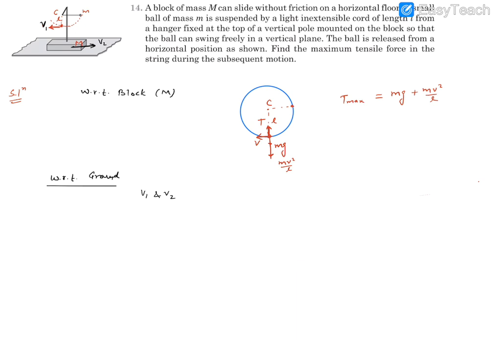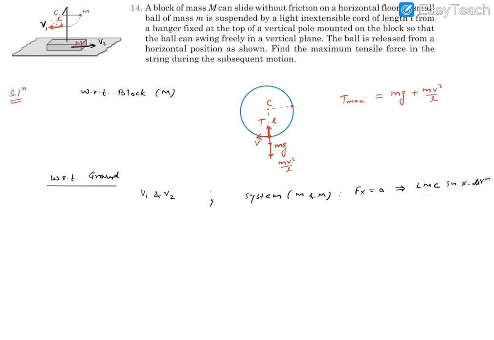Now in this combined system, we consider small m and capital M together as our system, and we will see the forces. Then you'll find no force acting in the x direction, which implies that linear momentum conservation in the x direction is feasible with respect to ground.